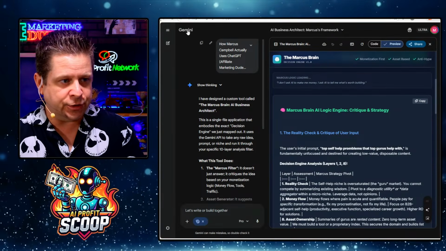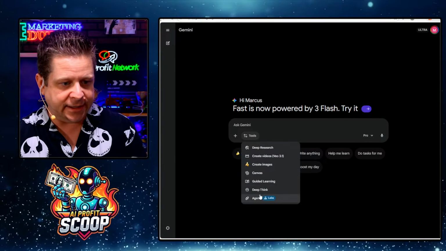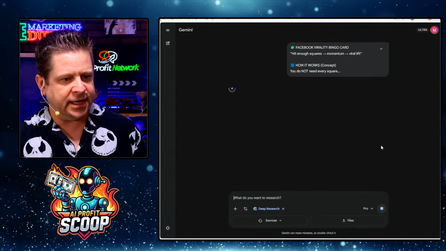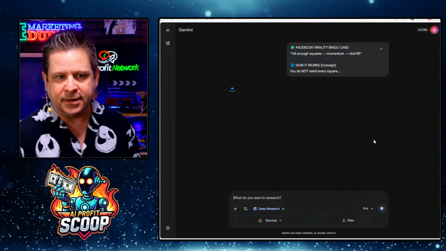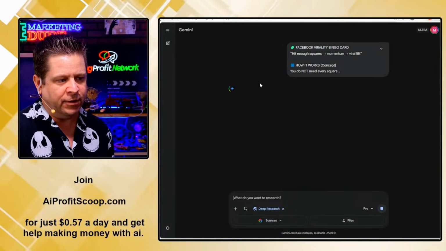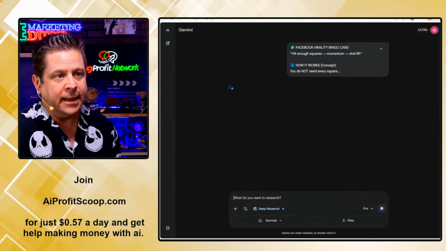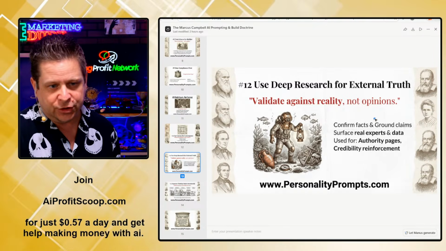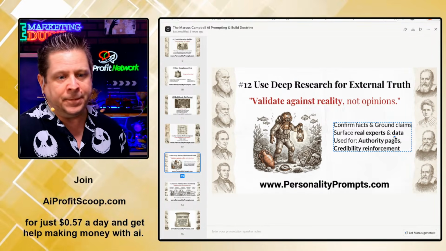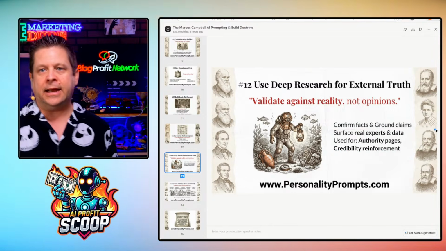I could go into Gemini. I can go into deep research, paste all this in. It should get me a good report based on that. And it'll back it up with data and everything like that. Starting to look at that is very, very important, right? Because now I can use deep research to confirm facts, ground data, find other stuff, use for authority pages, credibility, and more.